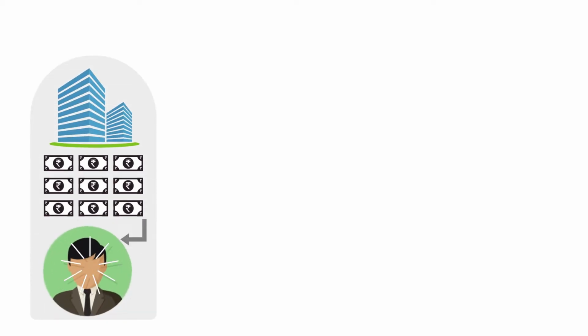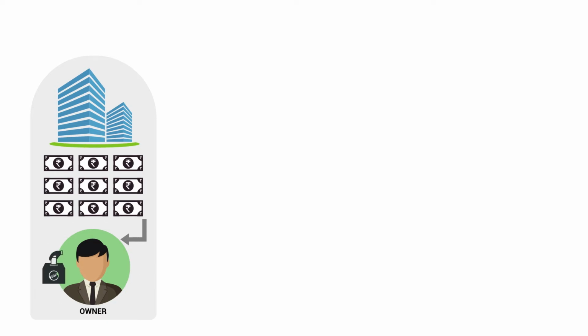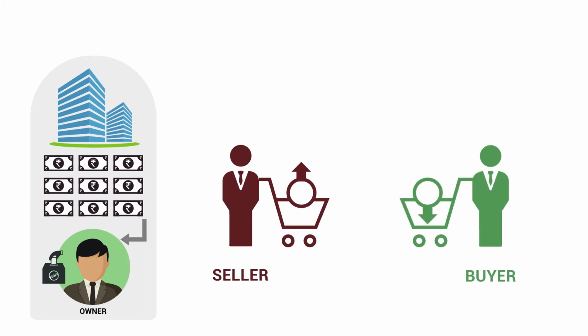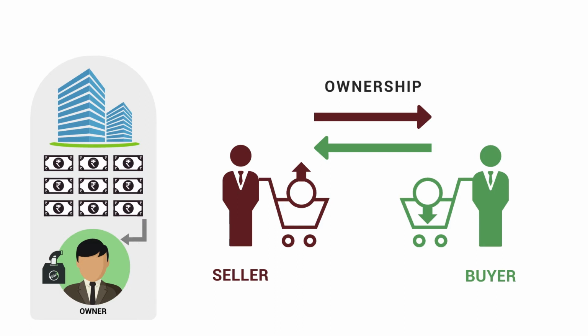Equities are also called stocks. When an investor buys a stock in a company, he becomes an owner of a part of the company. The more stocks you buy in the company, the greater is your ownership of that company. Stocks can be either bought or sold on the stock market. If you sell a stock, you give your ownership of the company to the buyer of the stock.